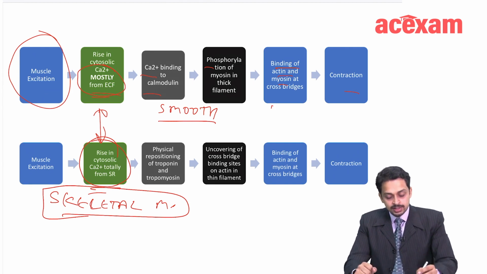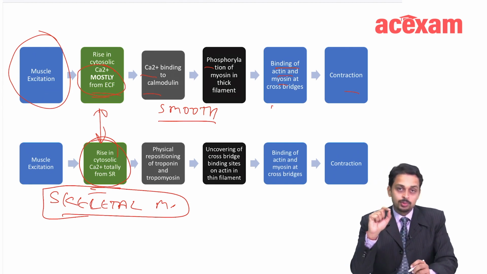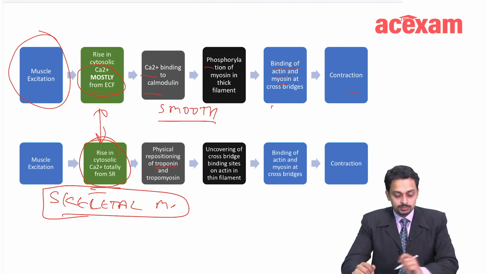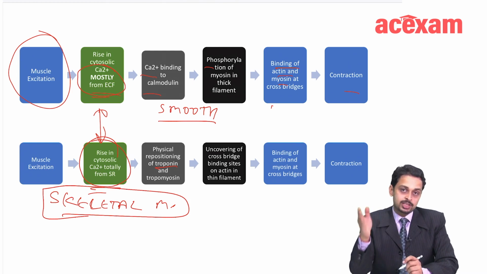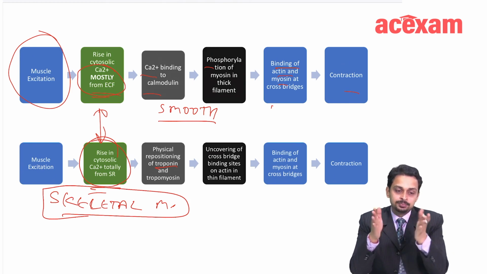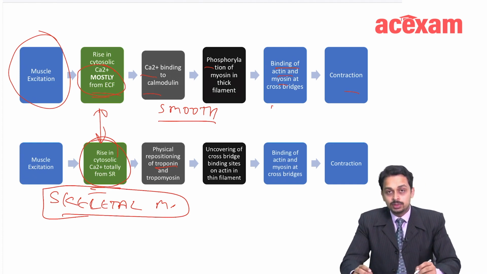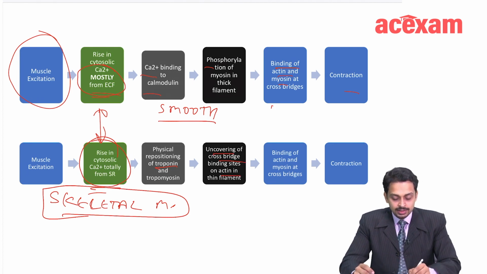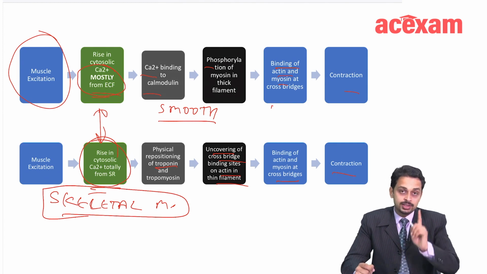First point. Second is there are regulatory proteins troponin and tropomyosin which are there in the skeletal muscle. So after attachment of this calcium, their repositioning happens, and active sites on the actin are opened up, they are bare now, and they then connect actin with the myosin. So there is uncovering of the binding sites, and actin and myosin are coming together. They are binding at the cross bridges, therefore leading to contraction in the skeletal muscle.